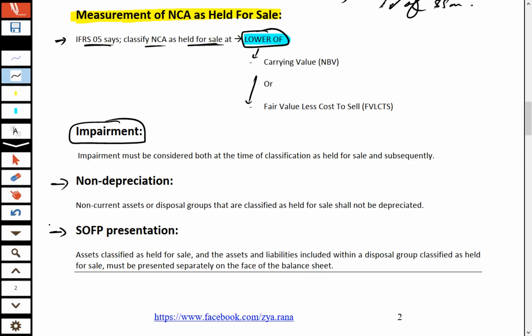So it should not be recorded under non-current assets. After classification as held for sale, that asset should be classified as a current asset in the balance sheet. So it's all about the SOFP presentation of an asset classified as held for sale. You can read these two paragraphs so you will understand the point we just discussed.